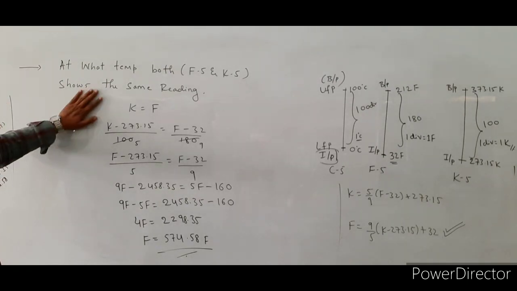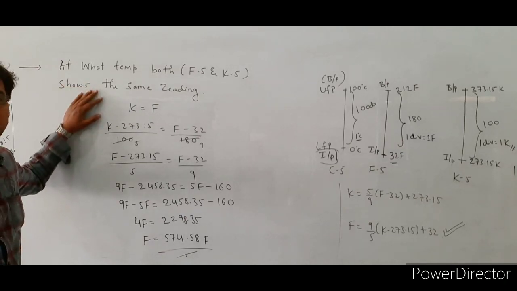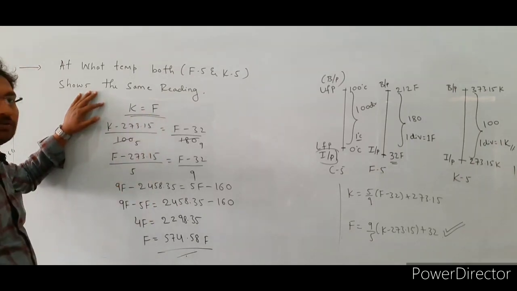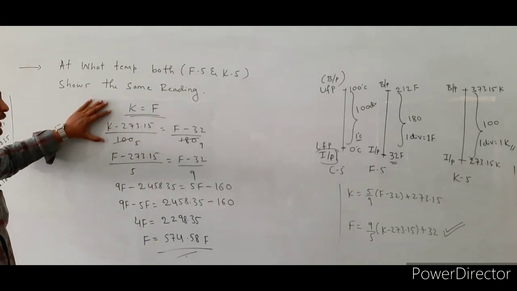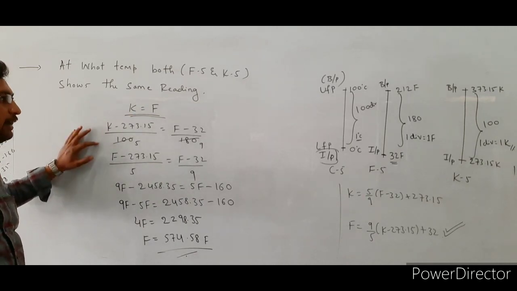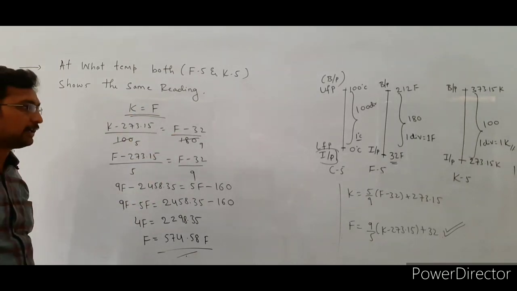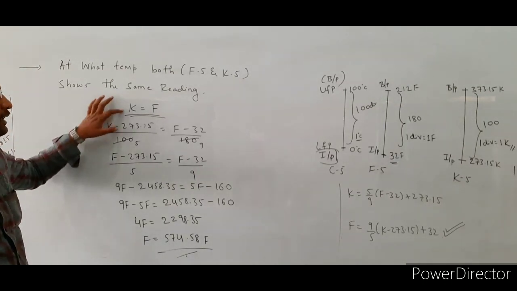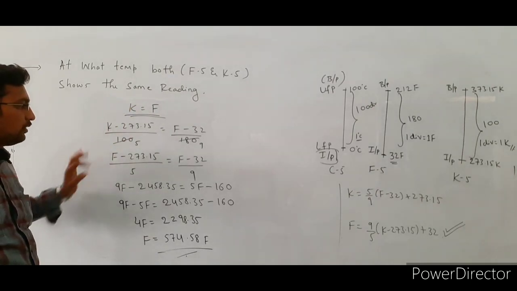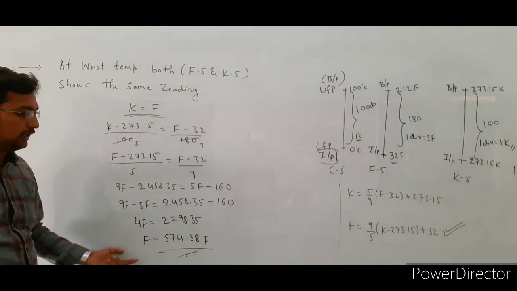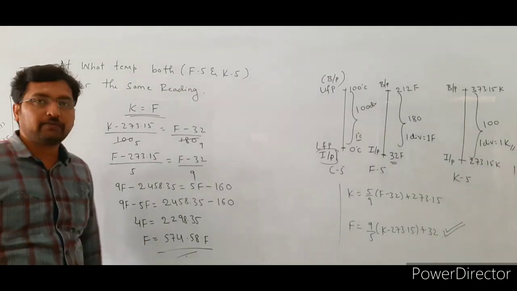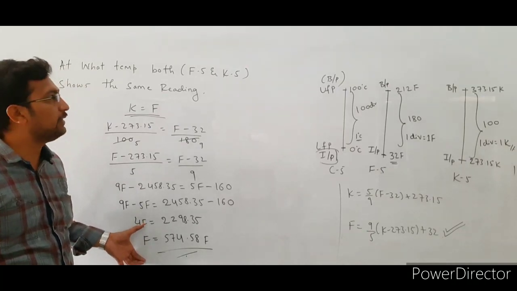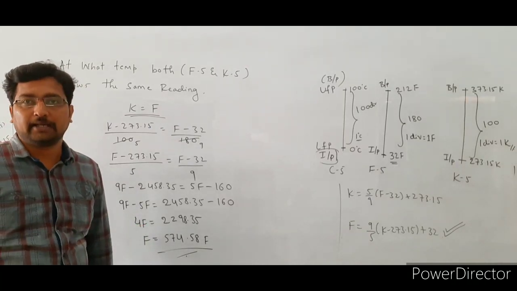So in this case also we are proving at what temperature both the Fahrenheit and Kelvin scales show the same reading. They give the condition K is equal to F, and the general relation is (K minus 273.15) divided by 100 is equal to (F minus 32) divided by 180. With the help of the general relation we substitute K is equal to F and simplify, and we get F is equal to 574.58 Fahrenheit. At this temperature both the Kelvin scale and the Fahrenheit scale show the same reading.